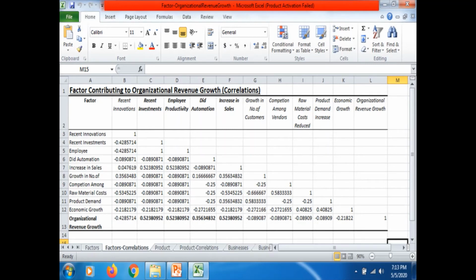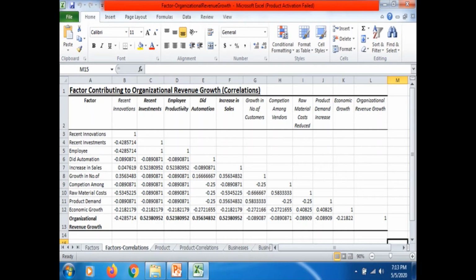See, why are we doing this exercise? If you know which factors are really contributing to your organizational revenue growth, you can do resource mobilization. You can allocate resources to that specific department, or you can plan your reward and recognition system in the organization. Or you will come to know whether you are making the right investments or not in that specific area, right? These kinds of decisions you can take, right?